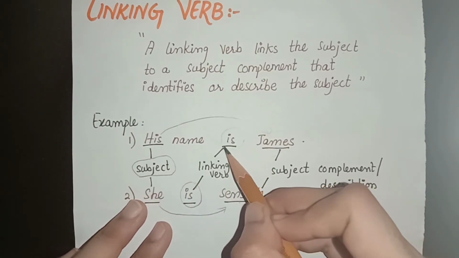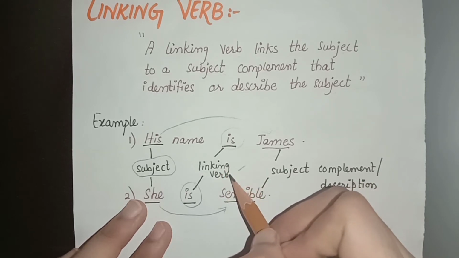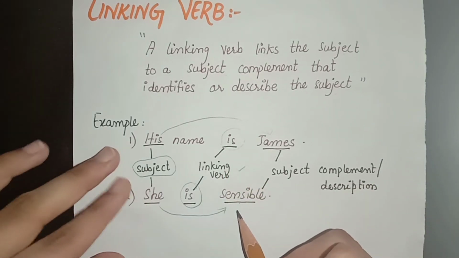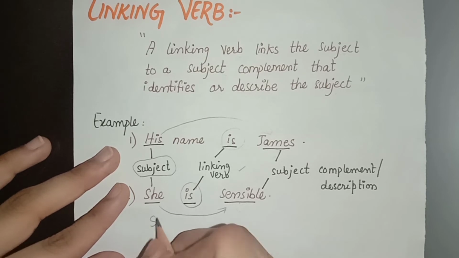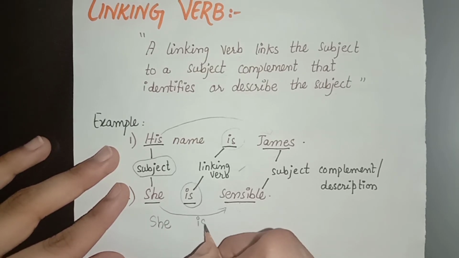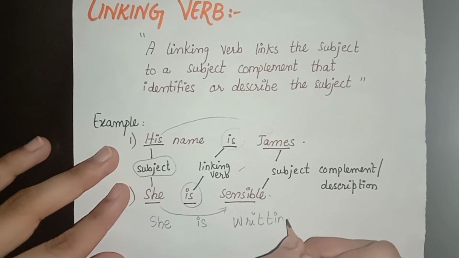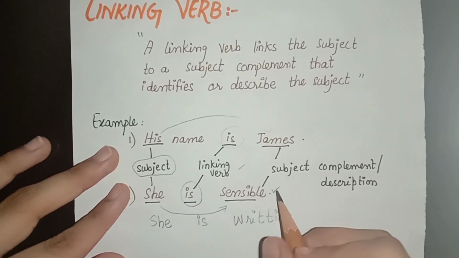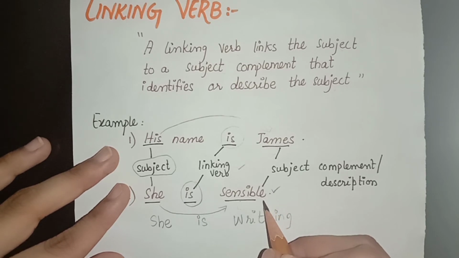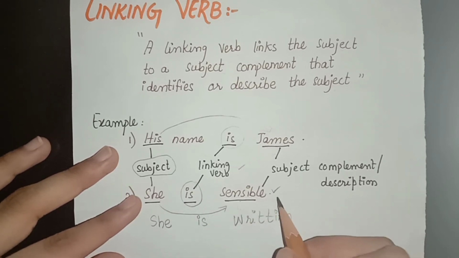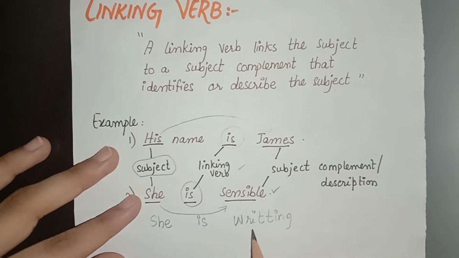So is here performing the function of a linking verb. If I alter the sentence into "she is writing," now we have no more adjective here. Sensible is an adjective, but we change sensible into writing. So now what difference has come? Now we have two types of verb used together. It means is is used as a linking verb,